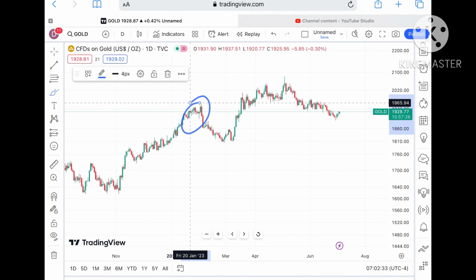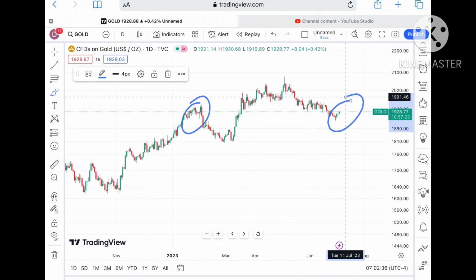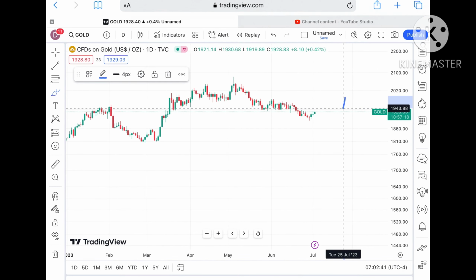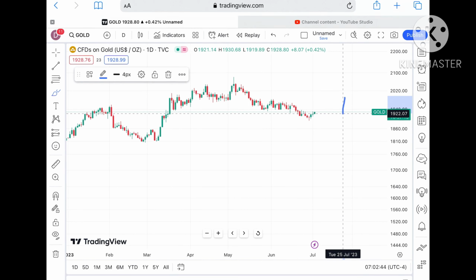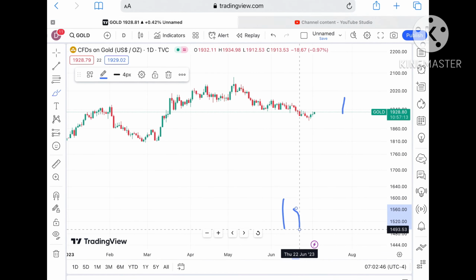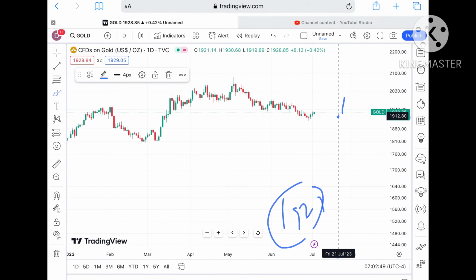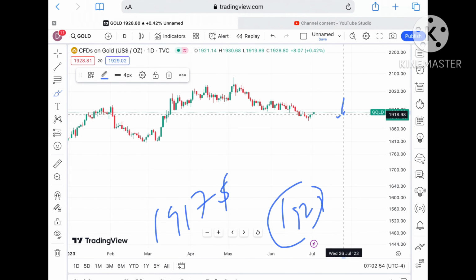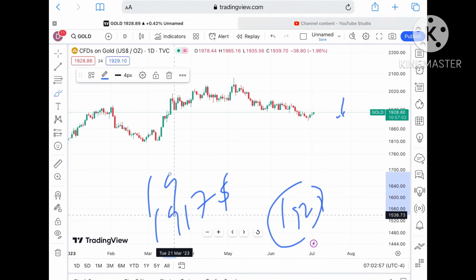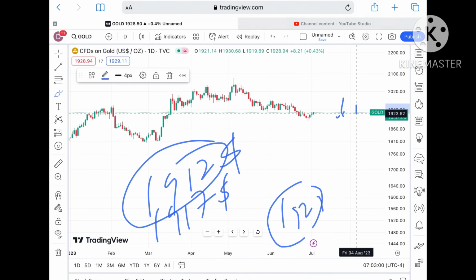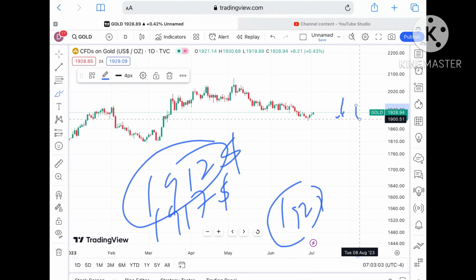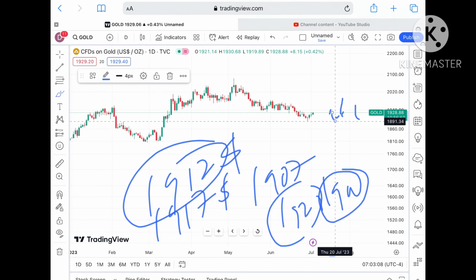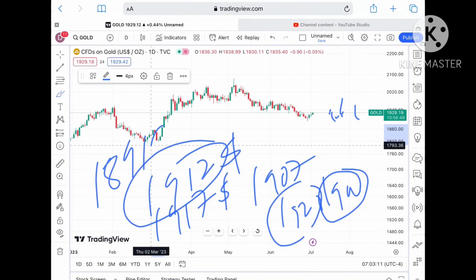But suppose the price doesn't sustain this particular level. As of now the probability of going further upside is there, but if this level doesn't sustain, the next support is coming at a level of around $1923, and if the price falls below that level, it can go further down towards a level of around 1917. Once the price falls below 1917, a probability of touching a level of 1912 is there, and if the price falls below that level, it can cross a level of around $1907 to a level of 1900. Once it falls below 1900, chances of touching a level of $1891 are there.